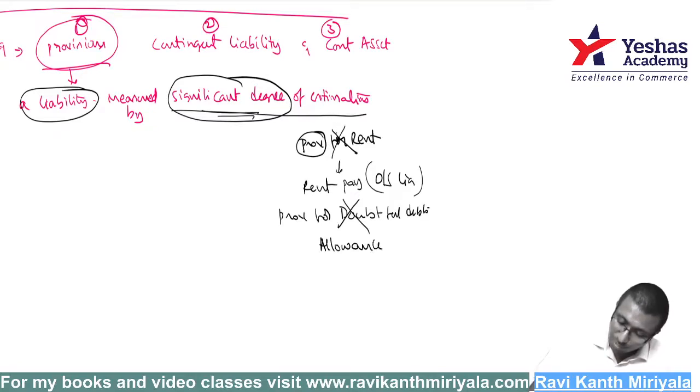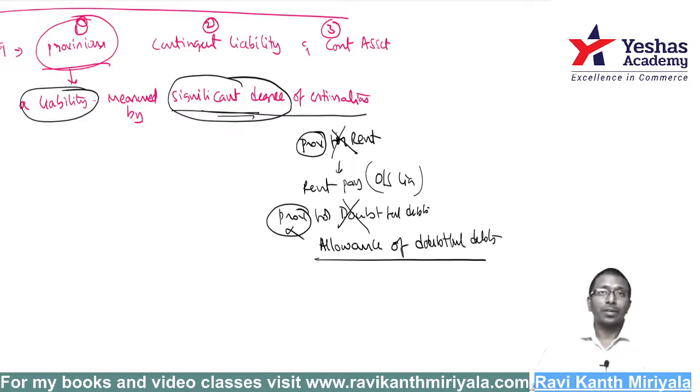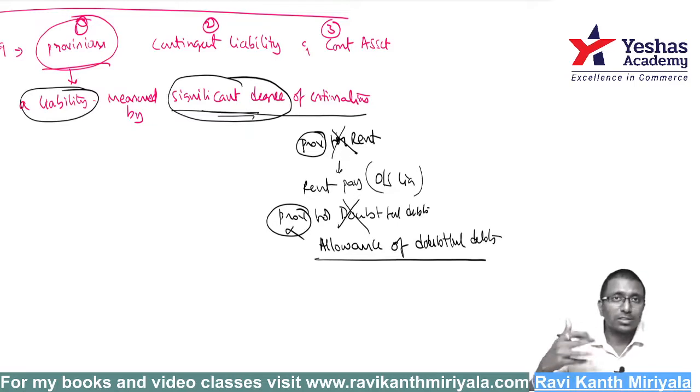What is it supposed to be? It is allowance for doubtful debts. Yeah, it is allowance for doubtful debts, but it is not correctly worded. The word provision is not correct at all. But you, me, everybody started learning from the beginning as provision for doubtful debts. That's why we use the language like that. But anyhow, our accounting is correct.